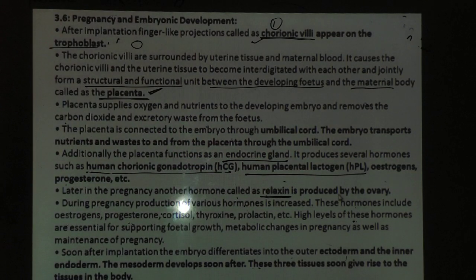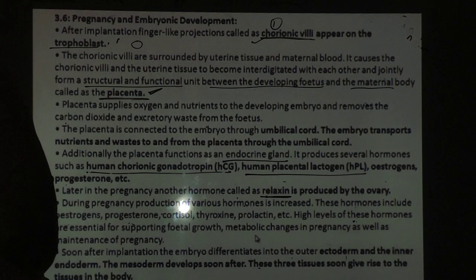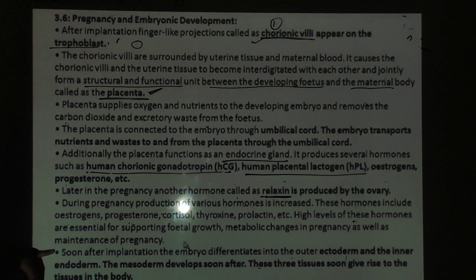Relaxin. During the pregnancy, production of various hormones is increased. These hormones include estrogen, progesterone, cortisol, thyroxine, prolactin. The high level of these hormones is essential for supporting fetal growth, metabolic changes in pregnancy, as well as maintenance of the pregnancy also.